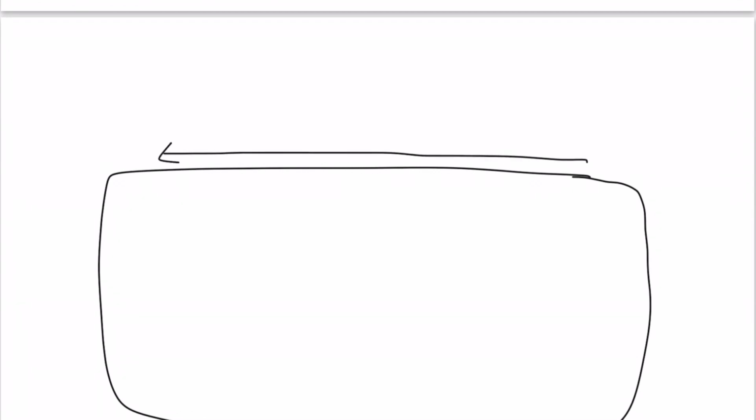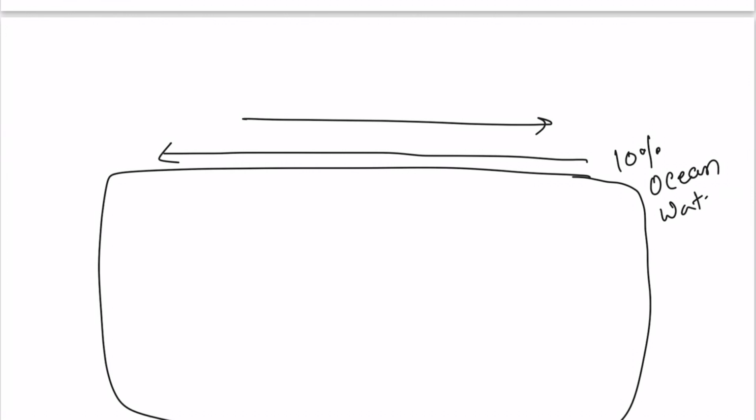If this is the ocean here, the surface water which is moving in any direction is around 10% of the whole ocean water. So this is a very big water mass which is moving in a particular direction, and the direction also has some reasons. If ocean water is moving towards the west or towards the east, it has a particular reason for that, which we will be discussing here.